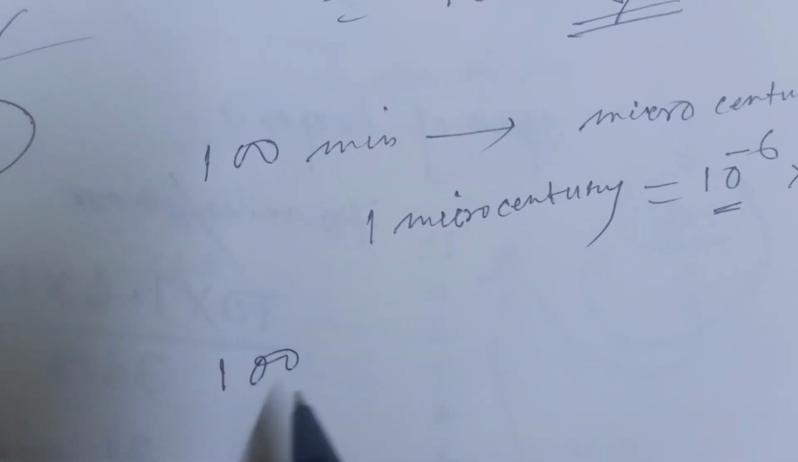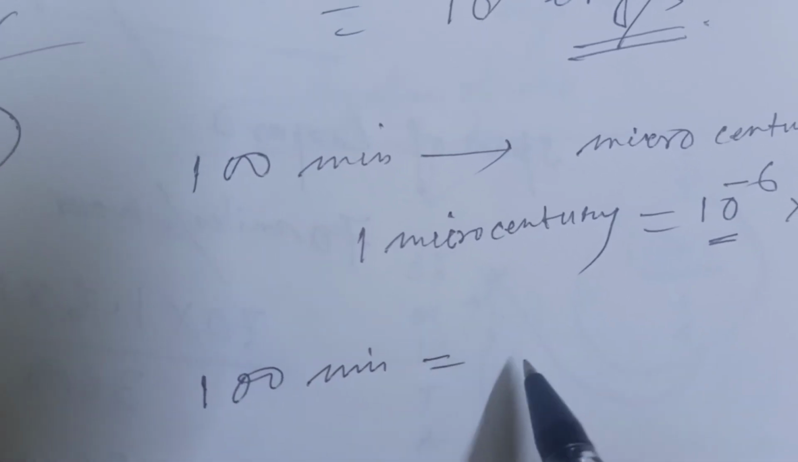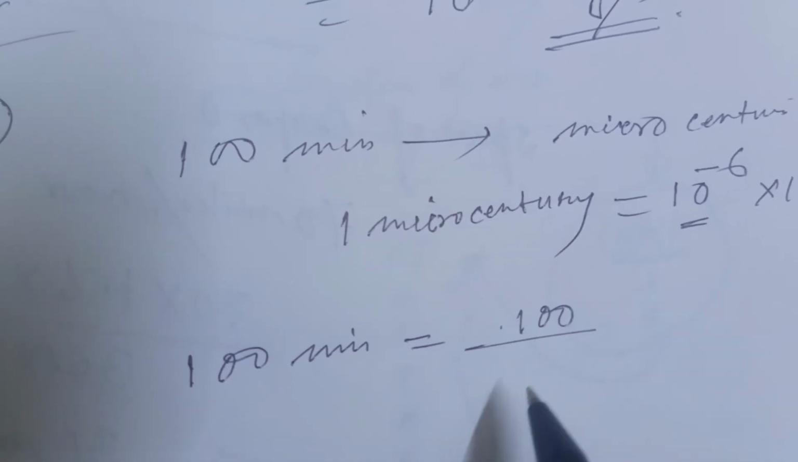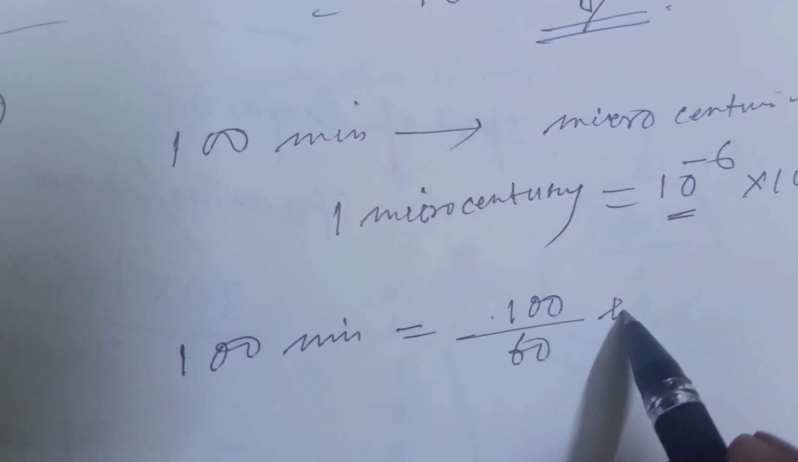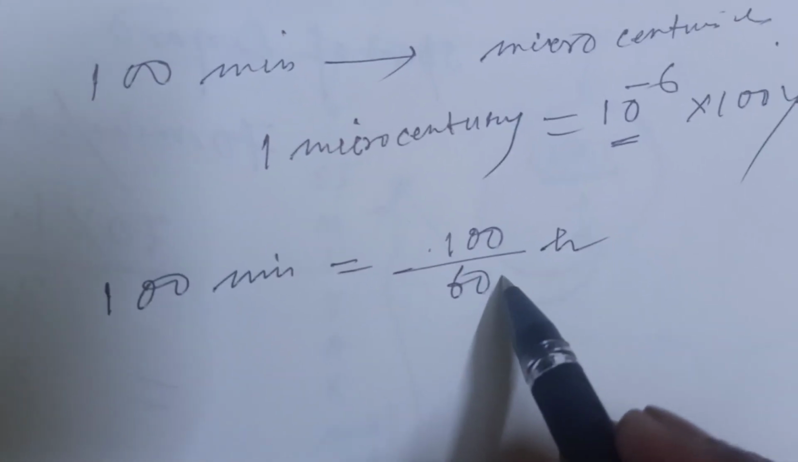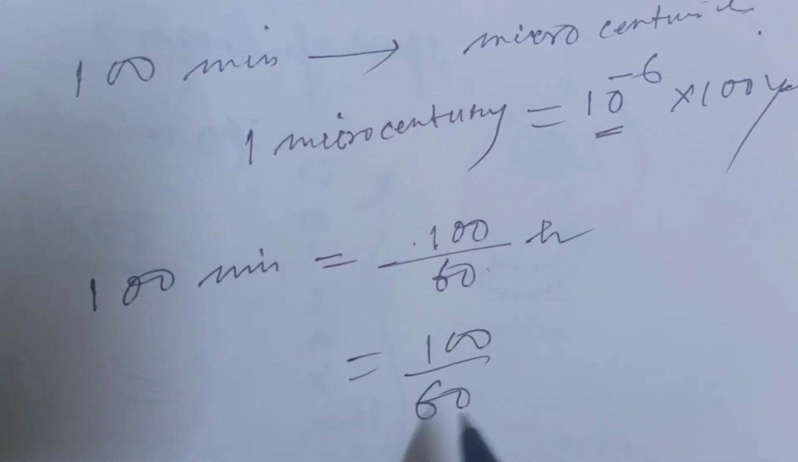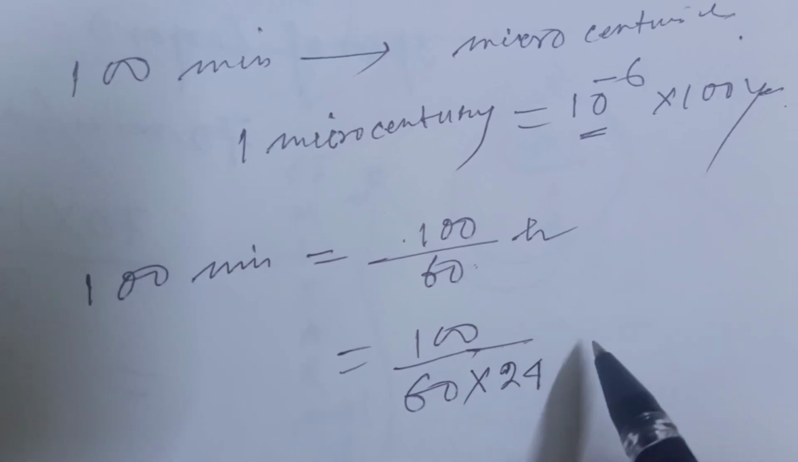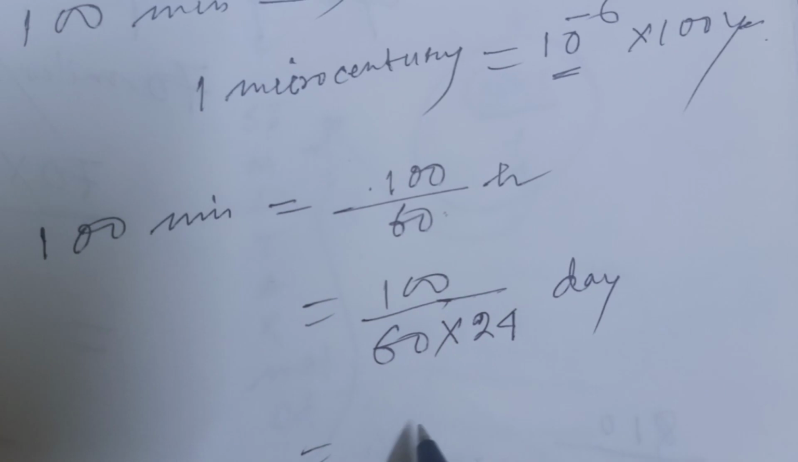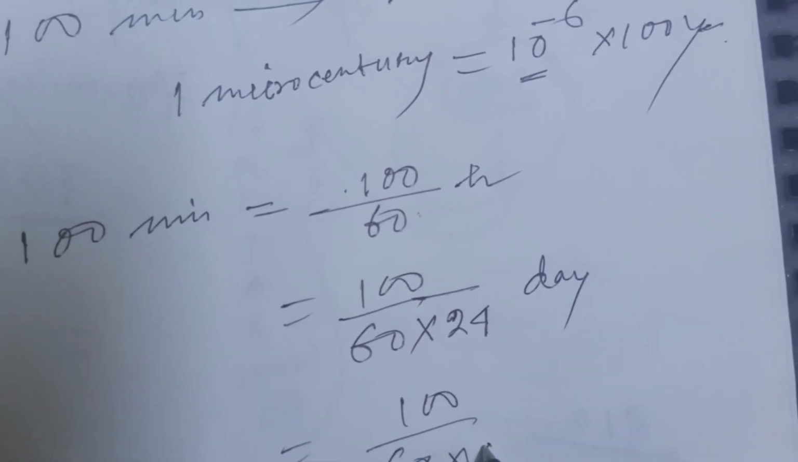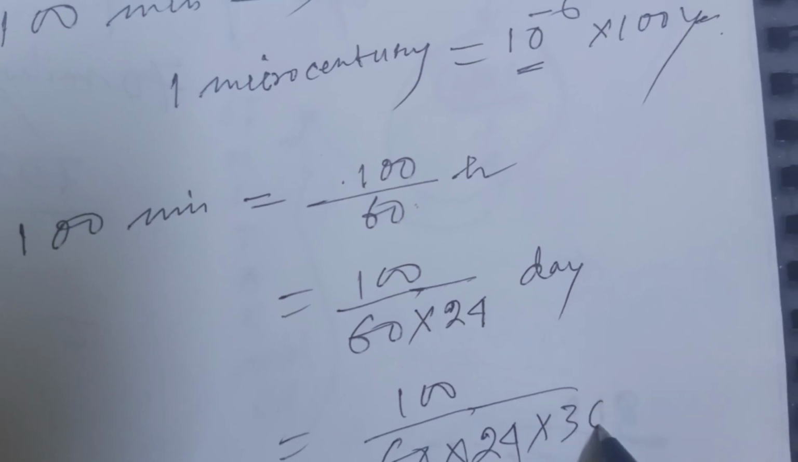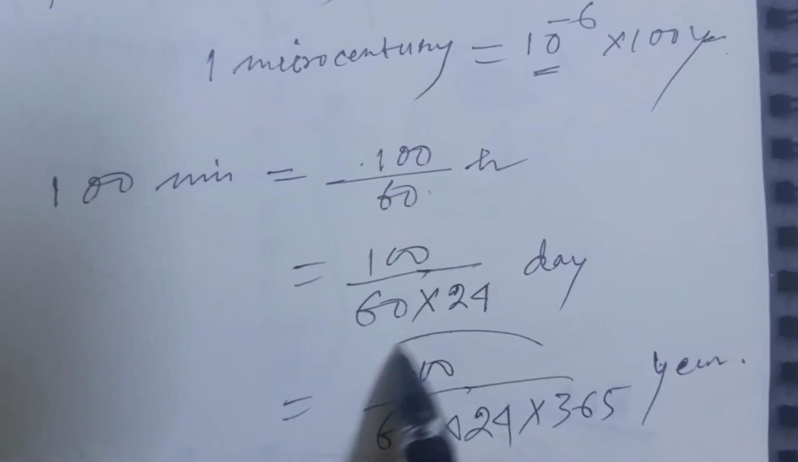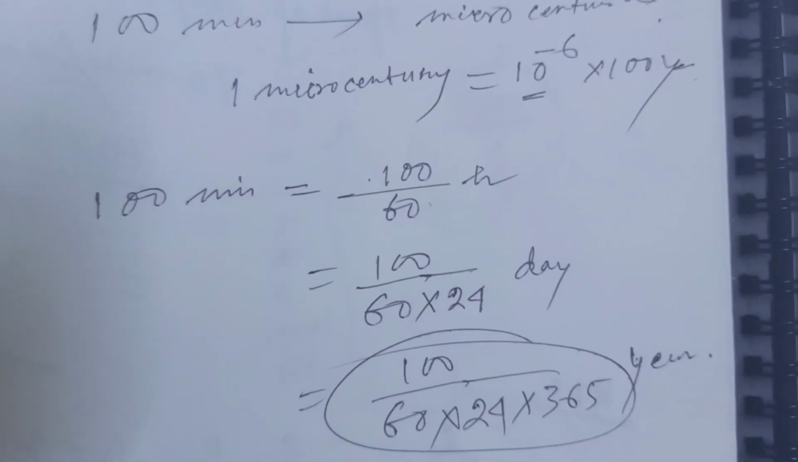So 100 minute equal to 100 by 60, that is hour, divided by 24 hour, that is day, then 100 by 60 into 24 into 365, that is year. Then this year equal to how many microcenturies.